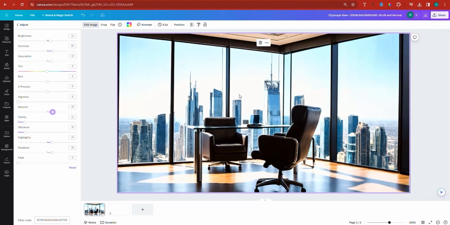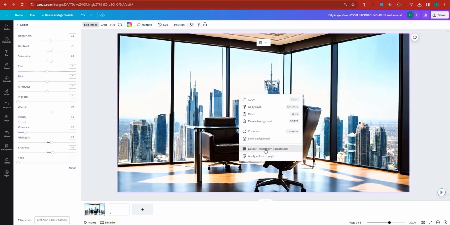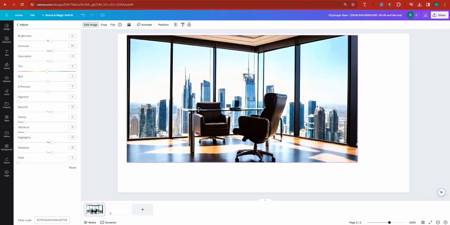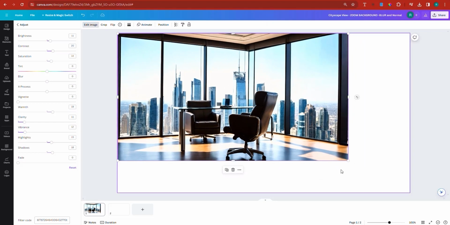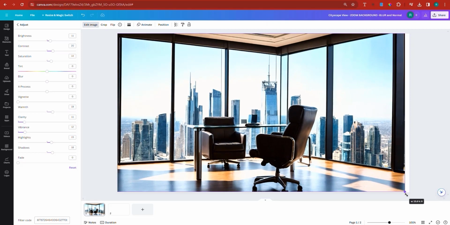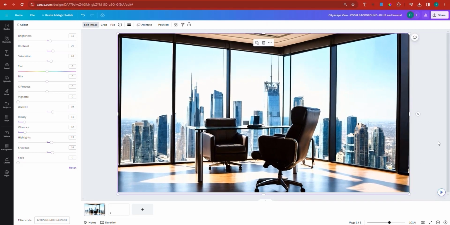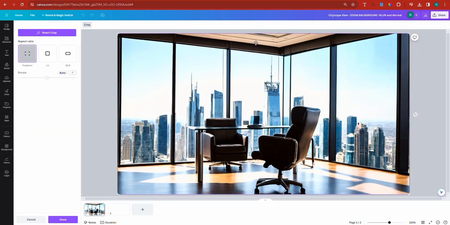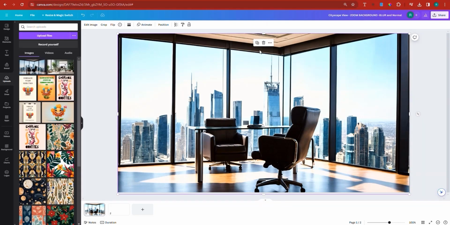So here's what I'm going to do. I'm actually not going to make it a background. I'm going to detach it from the background. And then I want you to swiftly drag it like this, and then place it gently and gently spread it like butter. Spread, spread, spread. So now the image has been spread. So here's what I want you to do. I want you to duplicate the image, right? So select your image and duplicate it.